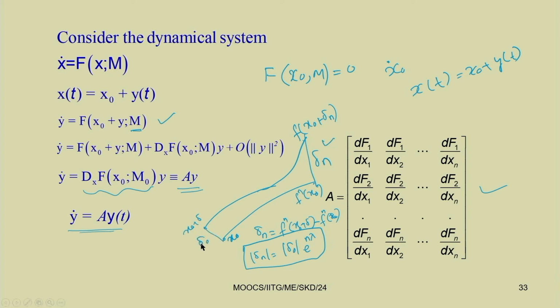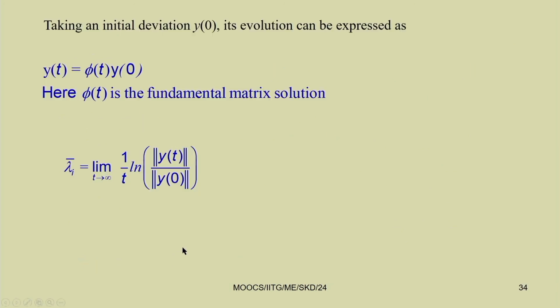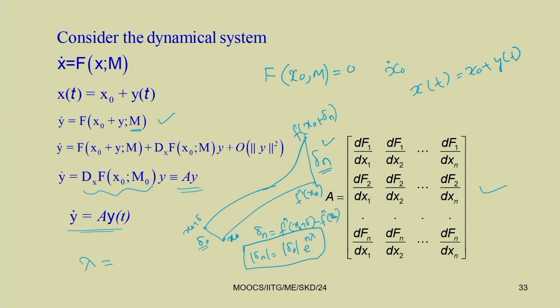So, this is your delta 0. This delta n can be written using delta 0 by using this function, that is, delta n will be equal to delta 0 e to the power n lambda. Here this lambda is nothing but the Lyapunov exponent, which can be written as, you have seen this thing, lambda equal to 1 by n ln of delta n by delta 0. Physically, I hope you have understood that this is nothing but how it is either converging or diverging. That part we are checking.